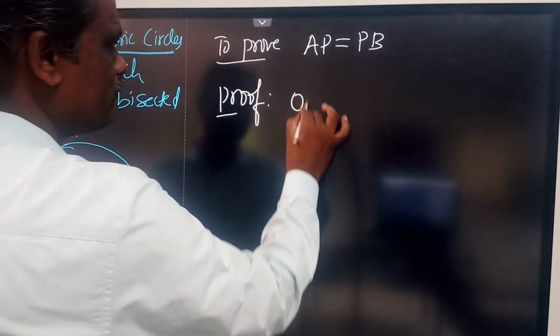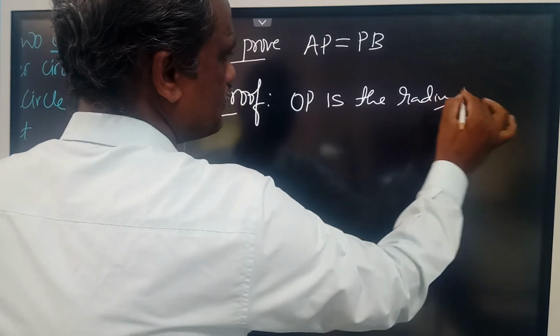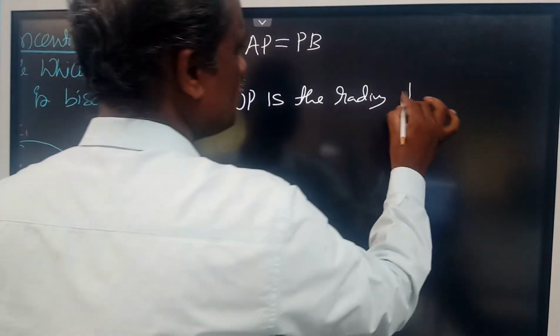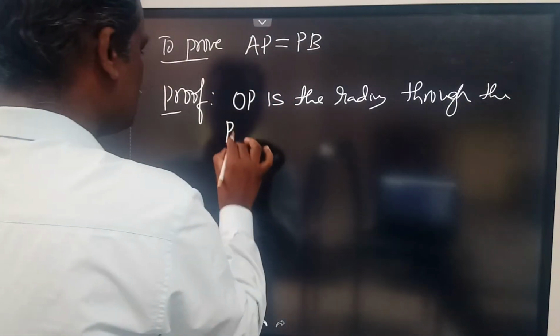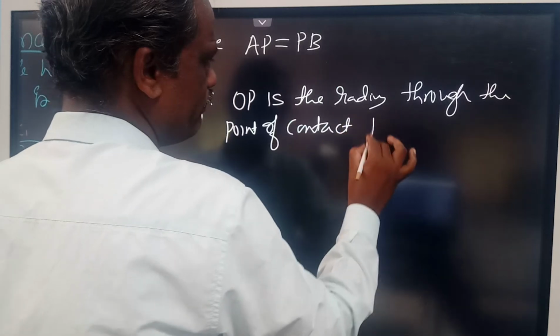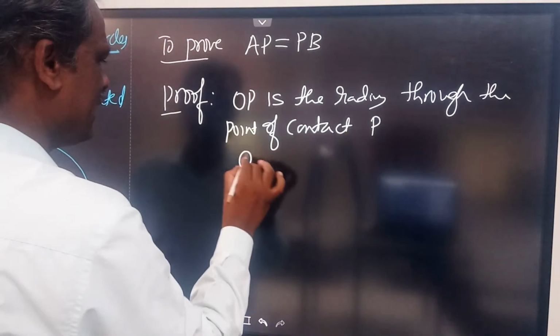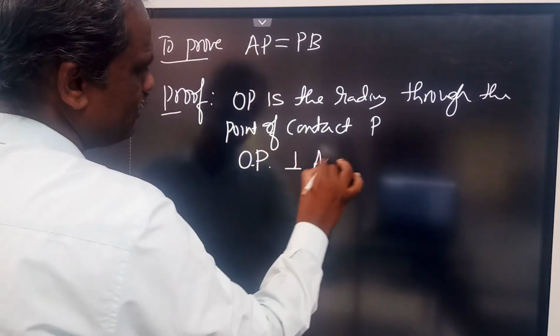So OP is the radius through the point of contact P. Therefore I can write OP is perpendicular to AB.